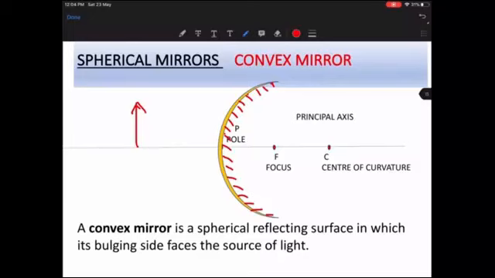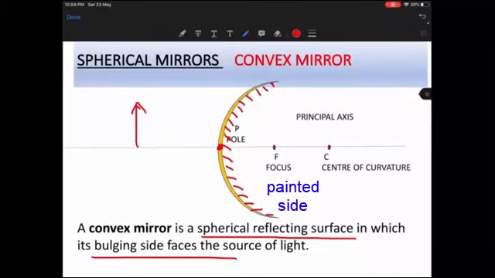So any spherical surface whose reflecting surface is the bulging face is known as a convex mirror, isn't it? A convex mirror will also have the same parts as the concave mirror. What are the parts? We have a pole, which is the center of the mirror. We have the center of curvature, which is the geometric center of the sphere out of which this mirror has been made. What is the focus? The focus is a point which is midway between C and P, the pole.